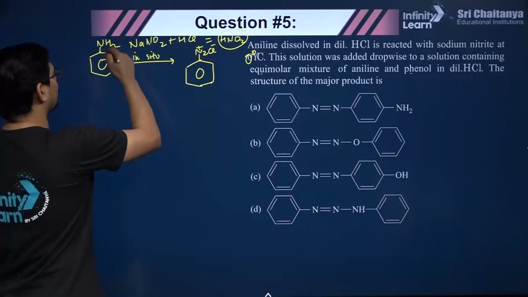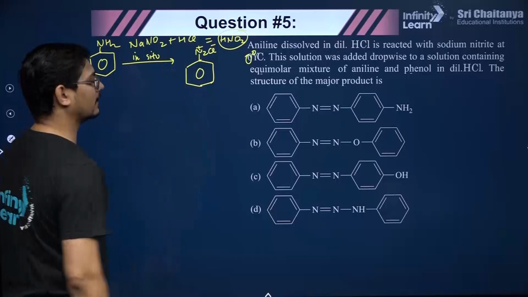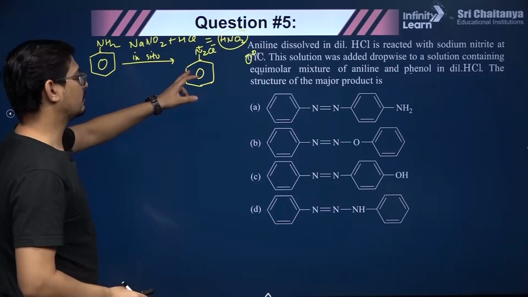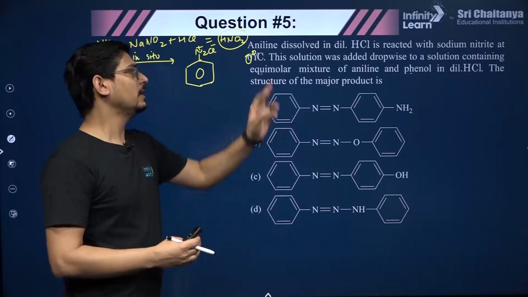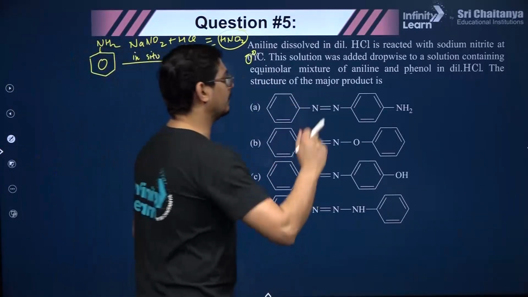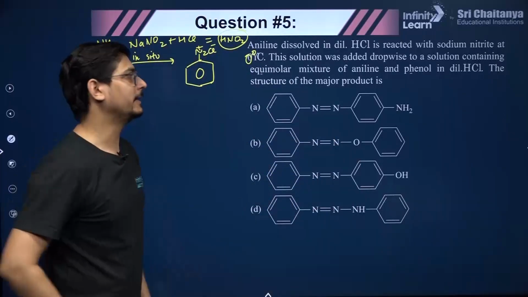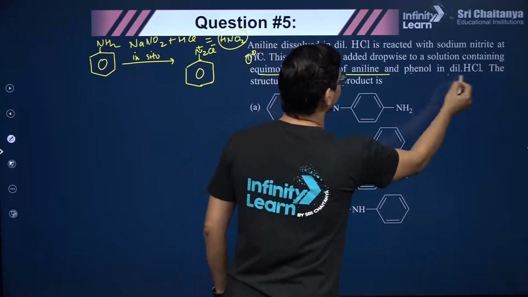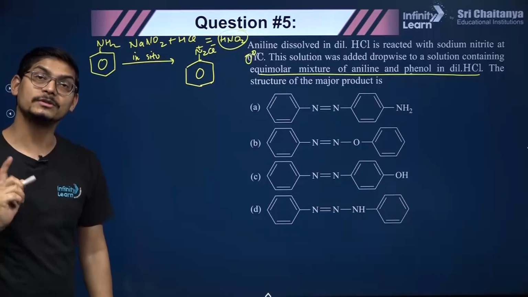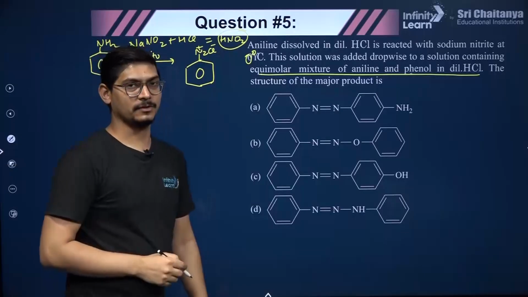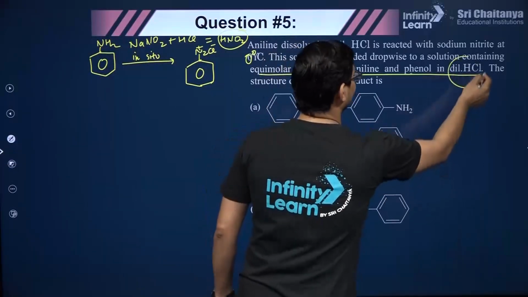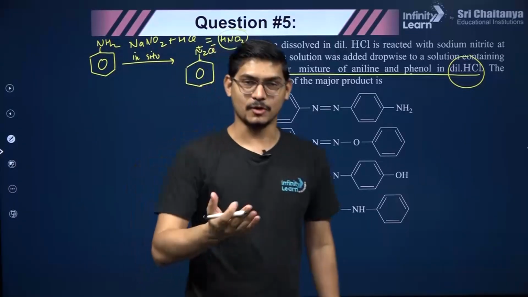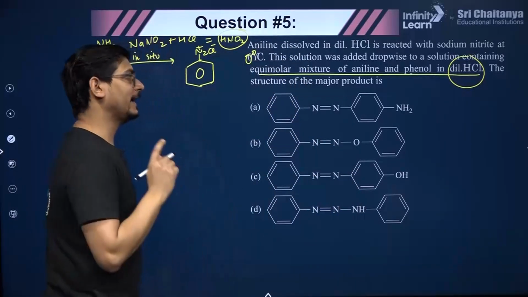Okay, right? So we carried out the reaction of aniline, diazotization, this diazotization is done, right? If you now do the reaction of this molecule with aniline, normal coupling will occur, with phenol normal coupling will occur, but they have made this question slightly tricky. That is, the solution was added dropwise to an equimolar mixture of aniline and phenol. Both are present, aniline as well as phenol, but in dilute HCl. So in acidic medium, phenol will not ionize, common ion effect, so phenol will not couple, aniline will couple.